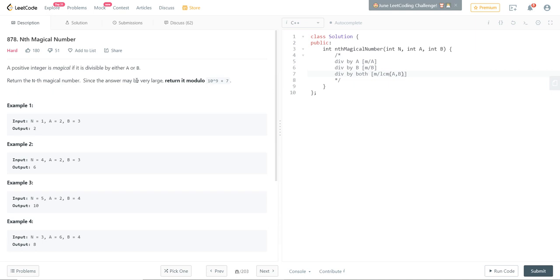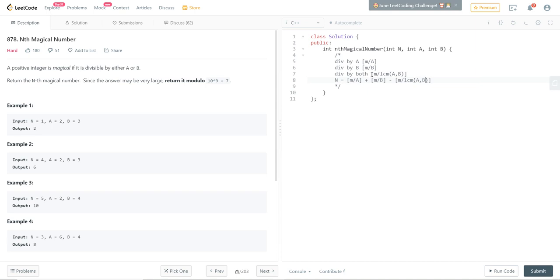What we want to find is the numbers divisible by either a or b. So n would be equal to m by a plus m by b. But now we have overcounted. How many have we overcounted? We have overcounted the common ones when we add both of them, so we subtract those. This n is what we are actually looking for.